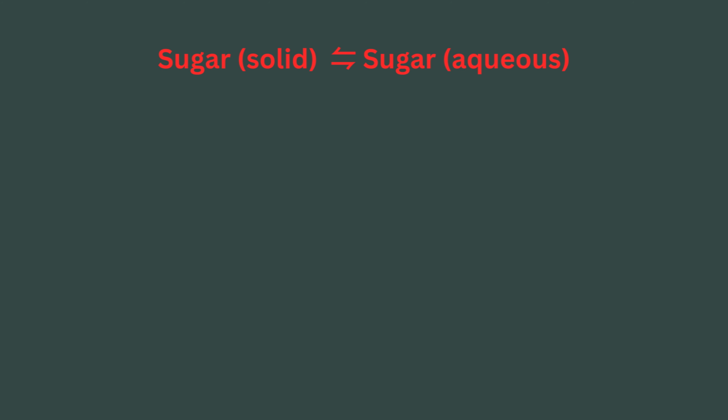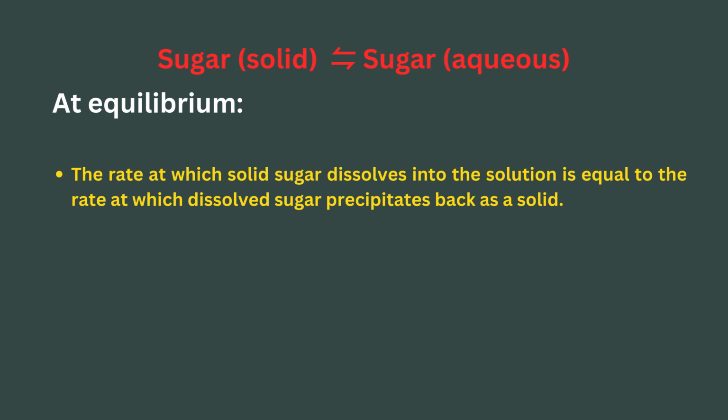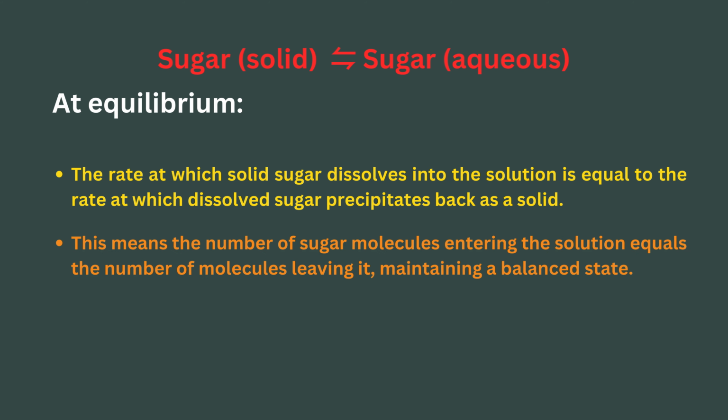Sugar(s) in equilibrium with sugar(aq). At equilibrium, the rate at which solid sugar dissolves into the solution is equal to the rate at which dissolved sugar precipitates back as a solid. This means the number of sugar molecules entering the solution equals the number of molecules leaving it, maintaining a balanced state.